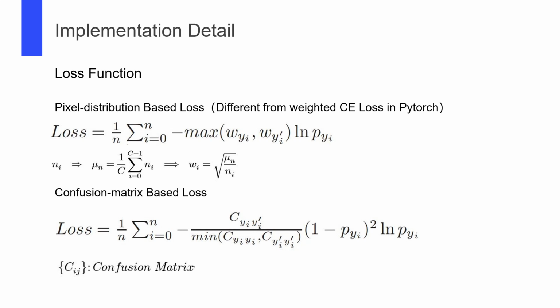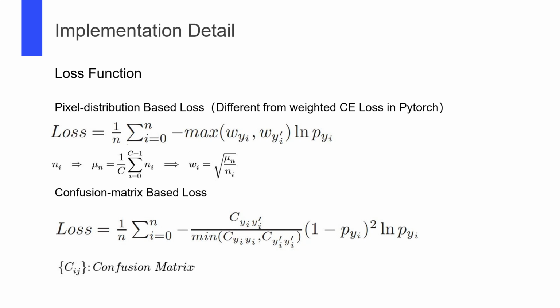We use 2 kinds of loss functions in our training process. The first is based on pixel distribution. We count the number of pixels of each class in the training set, marked as Ni, and μn as the average of Ni. The weight is computed with this equation. The loss is revised with the weight based on the cross-entropy loss.